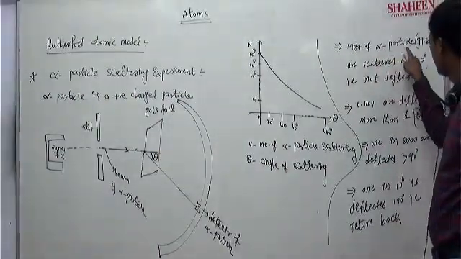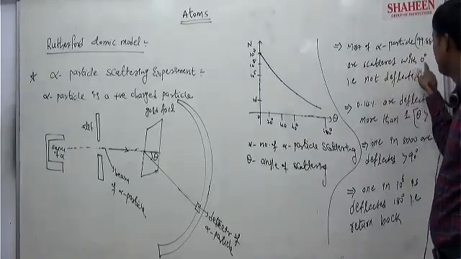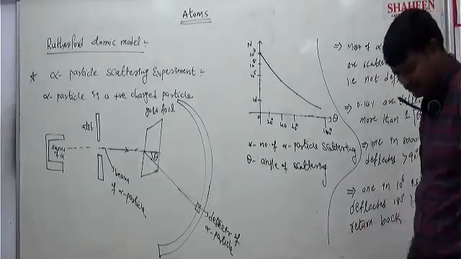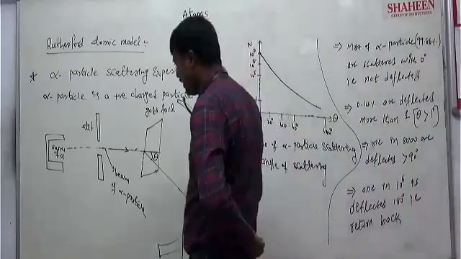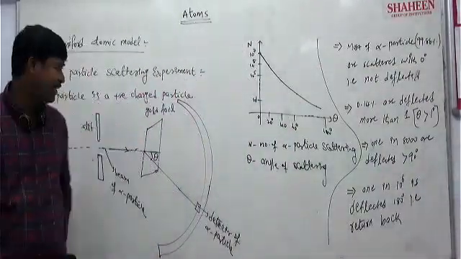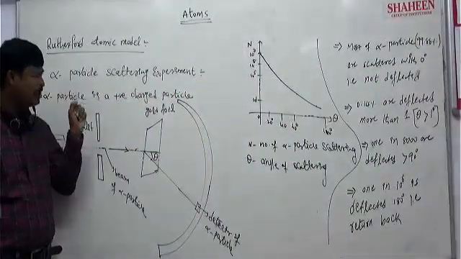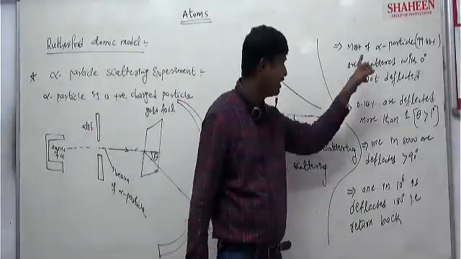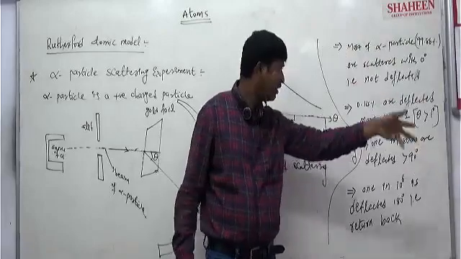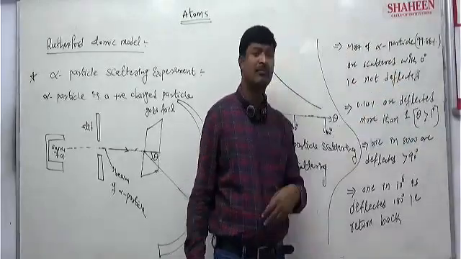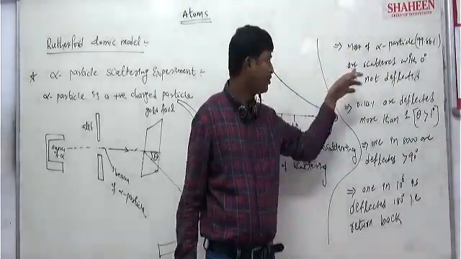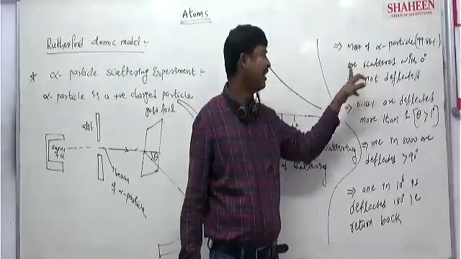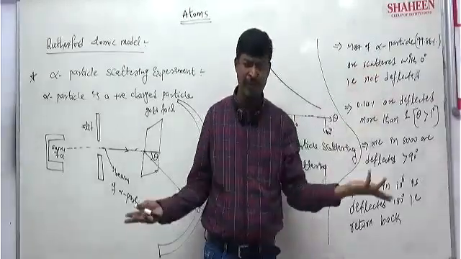Most of the alpha particles are scattered with 0 degree, not deflecting. What can we understand from here? I said in the beginning of the experiment that the alpha particle is a positively charged particle, right? Most of the positive charge is not deviating.